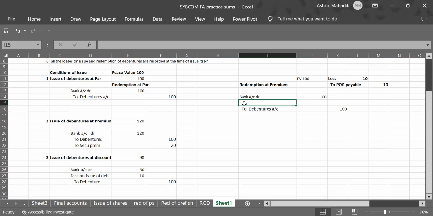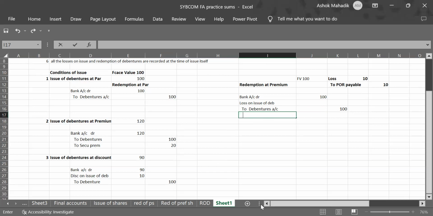So we'll write loss on issue of debentures. Although this loss will arise at the time of repayment of debenture, still we have to record it at the time of issue of debentures. And this will be payable to debenture holders.